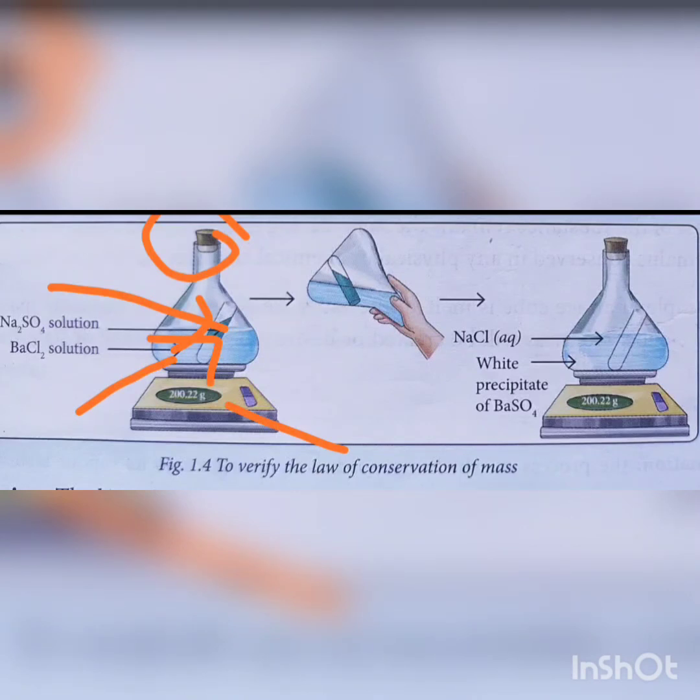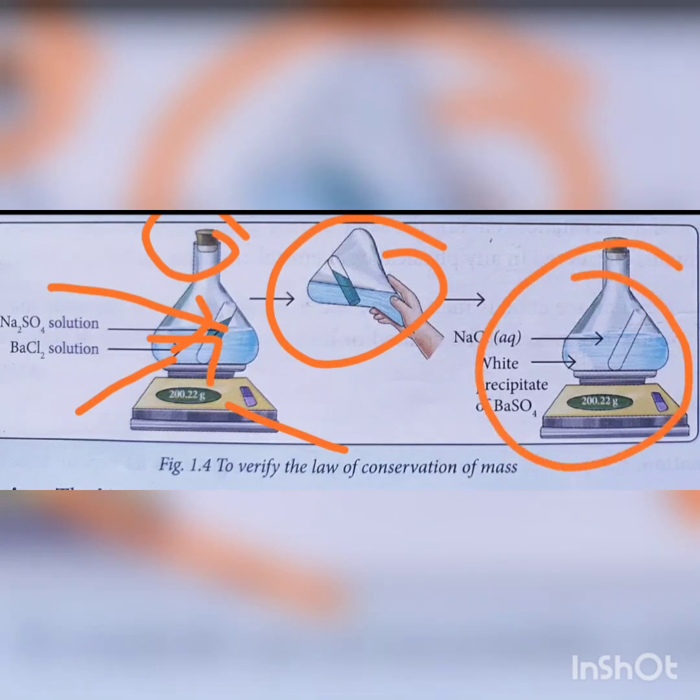Now tilt and swirl the flask so that the two solutions get mixed. Sodium sulfate reacts with barium chloride to form a white precipitate of barium sulfate. We will observe that the mass of the reactants before the reaction and the mass of the products formed after the reaction is equal. From this we conclude that the law of conservation of mass is verified.